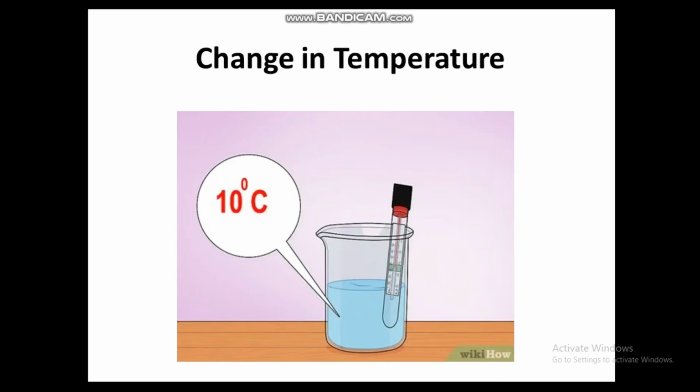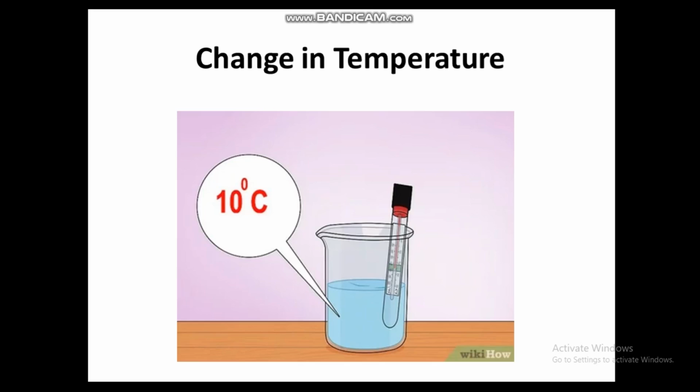Similarly, if you take some water and measure its temperature, say it is 10 degrees Celsius, and then you put some lime, that is calcium oxide, after a few minutes you can observe that there is a rise in the temperature. Now it may be 30 degrees or 40 degrees or 20 degrees. There will be a change in the temperature. We do not know exactly how much the change will be, but there will be a change because the solution is getting heat and the temperature is changing.